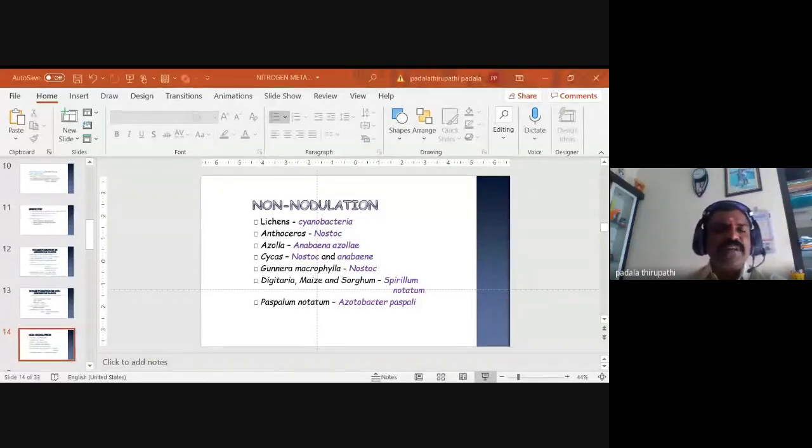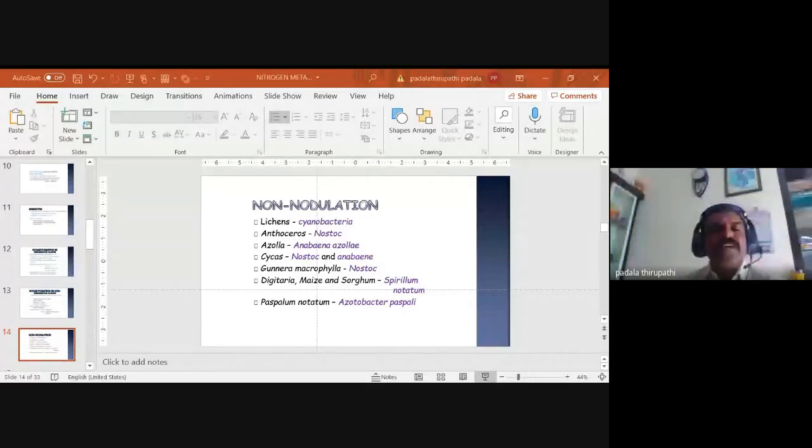Then Azolla belongs to water ferns. This is an aquatic or hydrophytic fern. This Azolla is associated with Anabaena, so we call this species Anabaena azollae. This aquatic fern, Azolla, can grow in the paddy fields of our croplands. And Cycas belongs to gymnosperms.